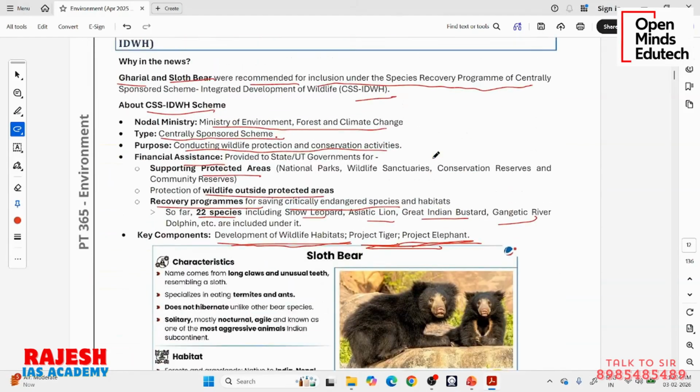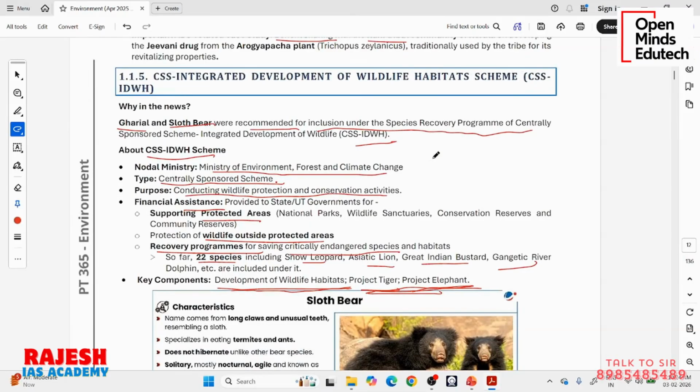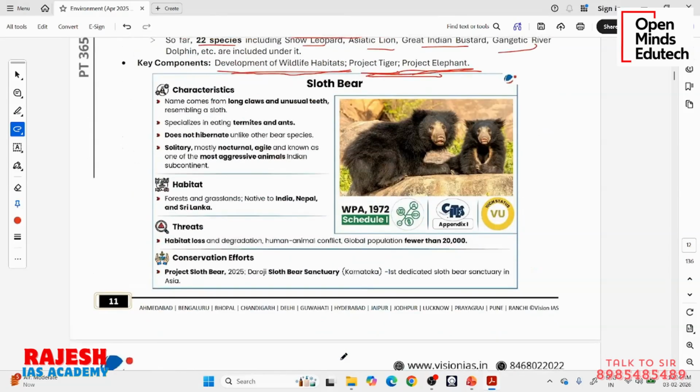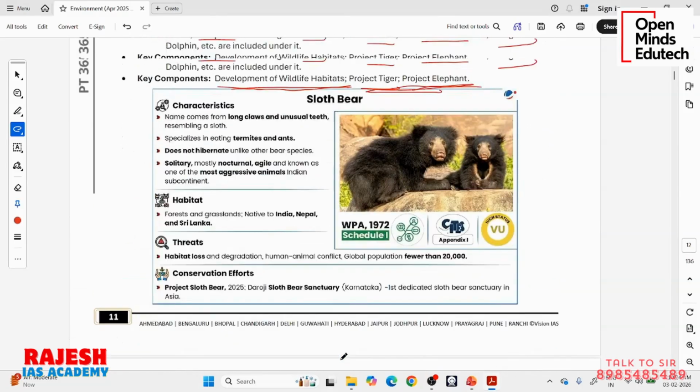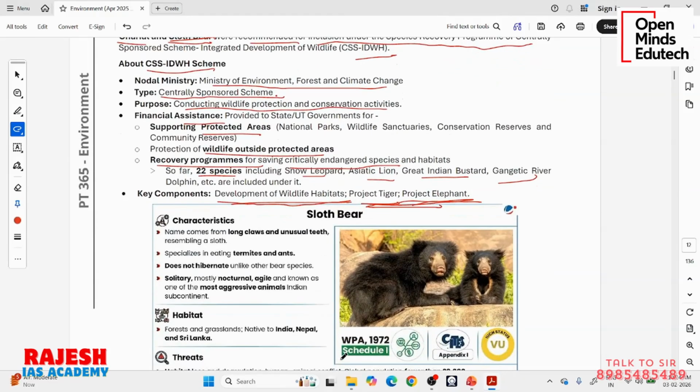So this is the news. Now let us see about these two animals which are mentioned in the news: Gharial, which is a crocodile species, and sloth bear, which is a bear species. Before coming to this sloth bear, Gharial was not mentioned here. So let me give you a background on how to learn about the animals.